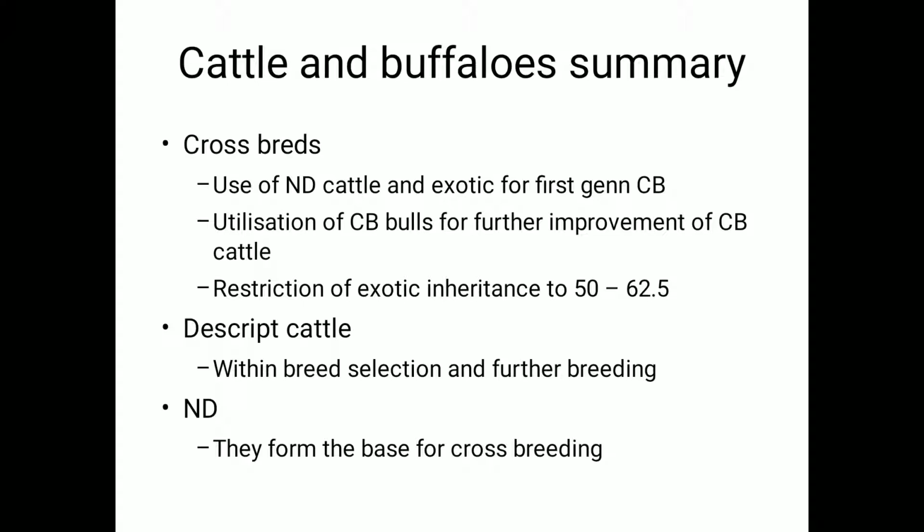Then the second bullet point I have given is descript cattle and descript buffaloes. The best practice is within breed selection and further breeding. You should not use any exotic breed for improvement of the descript cattle. Animals of their own origin should be utilized for the improvement of descript cattle. The reproduction technique can be natural service or artificial insemination. There is no need to bother about which technique of reproduction is utilized.